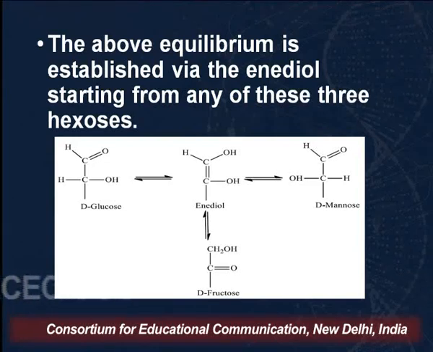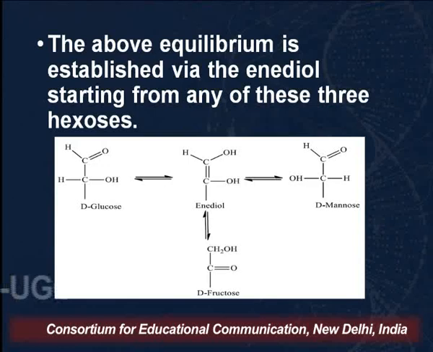So what you have to remember is, if the question is asked why fructose, which does not have an aldehyde group, gives a positive test with Fehling's and Benedict's reagent or with Tollens reagent, the simple answer would be because it undergoes enediol rearrangement to give us a mixture of glucose, fructose and mannose. So how does this reaction take place?